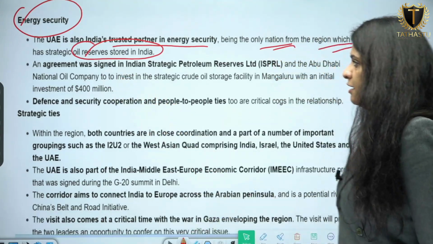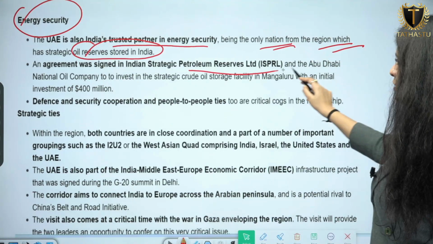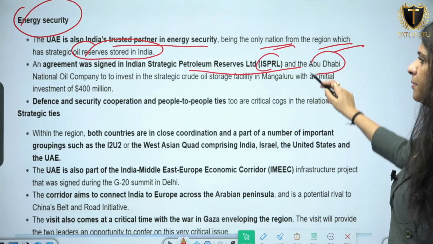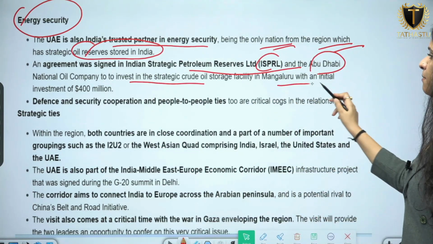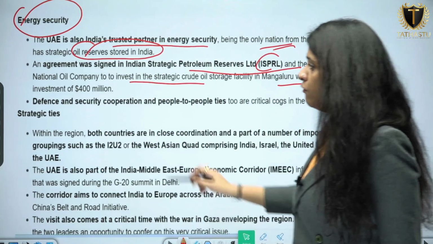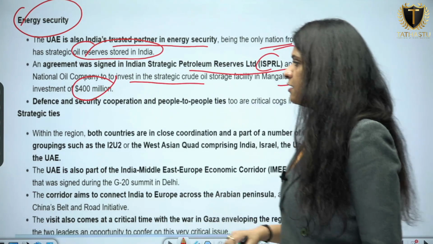An agreement was signed between Indian Strategic Petroleum Reserves Limited and the Abu Dhabi National Oil Company to invest in the strategic crude oil storage facility in Mangalore with an initial investment of $400 million. So these are some points.